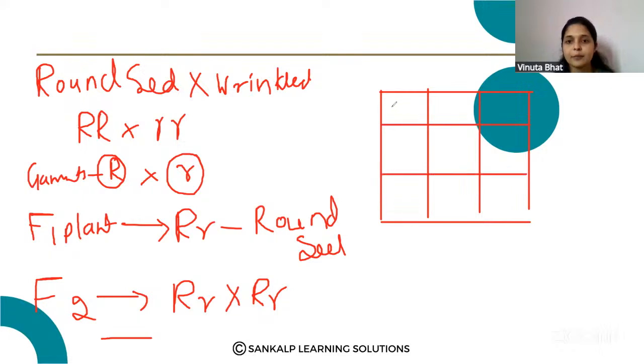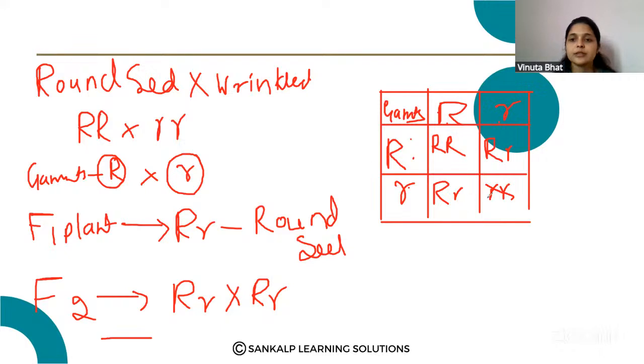Yes, I will write the gametes in this column. Gametes. So here capital R, small r, and here capital R, small r. Okay, so just add this capital R, that is R, R. This is capital R, small r. Then capital R, small r. Then small r, small r.